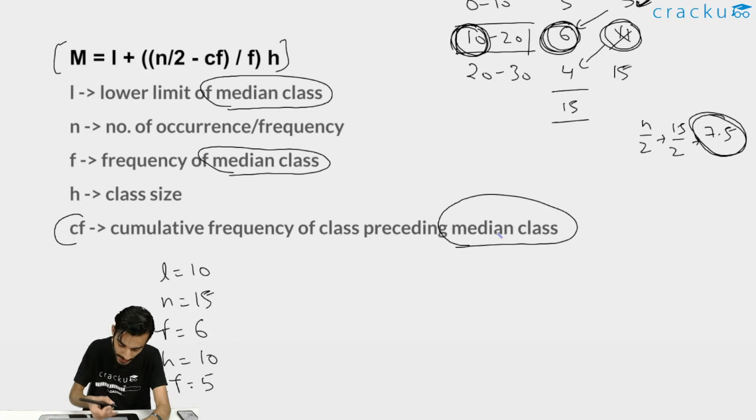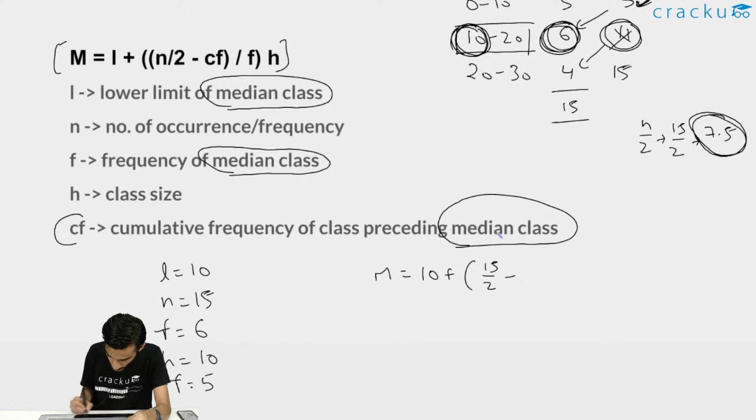Now you can just plug in the values to find the value of median. So M will be equal to L, that is lower limit, that is 10, plus N by 2, that is 15 by 2, minus cumulative frequency, that is 5, divided by F, that is frequency, that is 6, multiplied by H, that is 10. So you can just do the basic calculation after this.